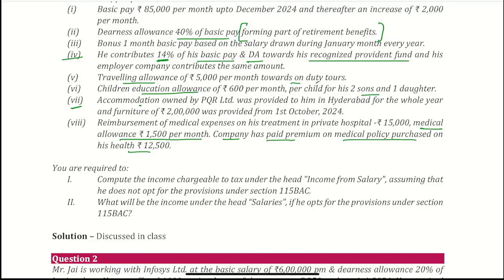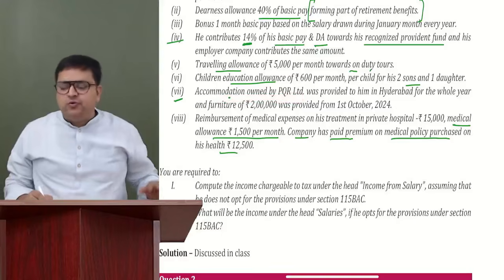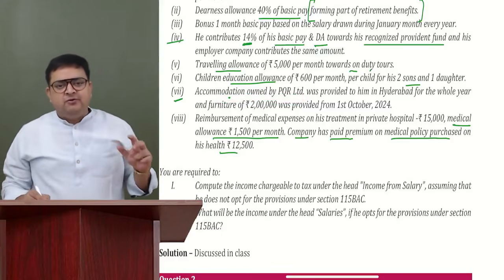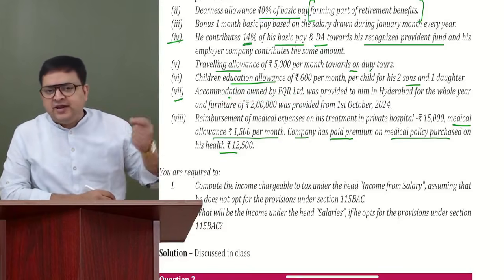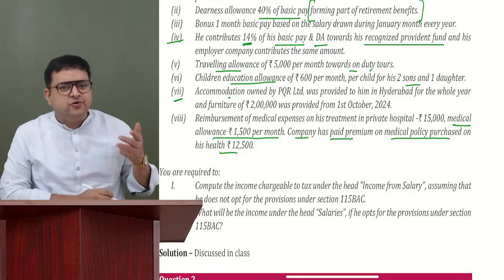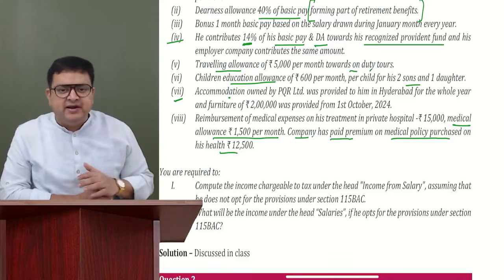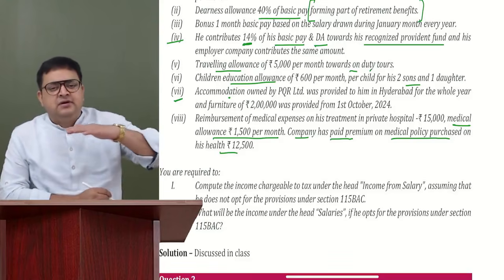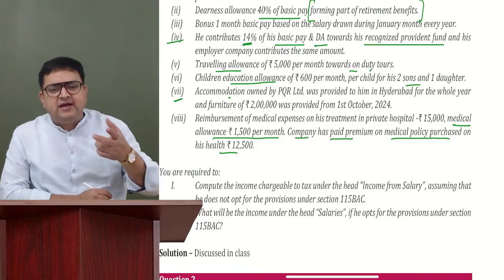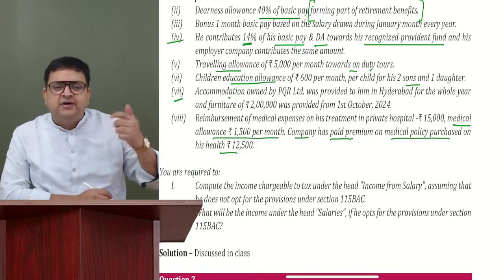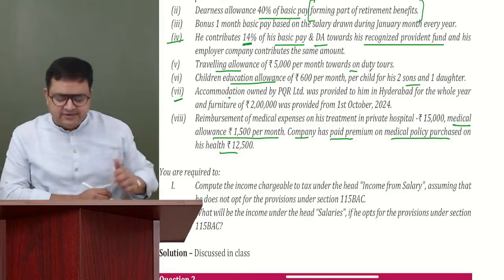Now, they are saying accommodation owned by PQR Limited. So it is owned by the employer, so it depends on the property. See, if it is hired, then it would be actual hire charges or 10% of the salary. But if it is owned, 5%, 7.5% or 10%, depending on how populated that city is. If it is more than 40 lakh, highly populated. Up to 15 lakh, less populated. 15 to 40 lakh, moderately populated. So 5%, 7.5% or 10%.